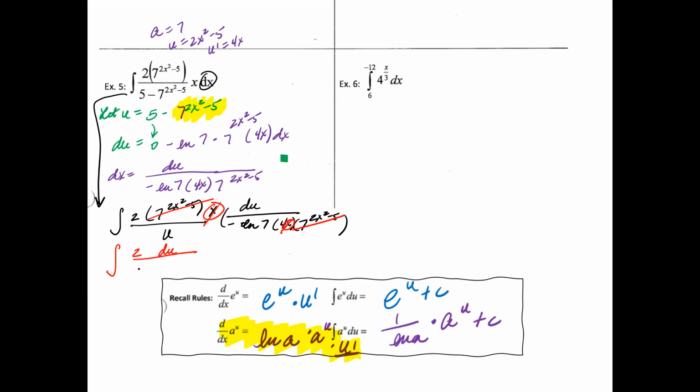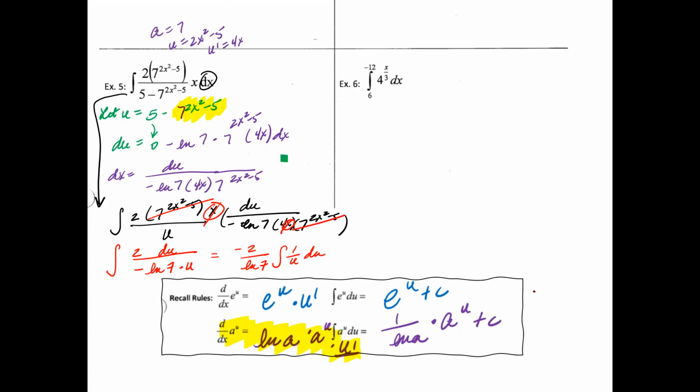On the bottom, I have a negative ln 7 times u, which is fine because ln 7 is actually a constant, and so you can move that and the 2 to the left side of your integral, and you just have 1 over u du. If you remember, what is the integral of 1 over u?